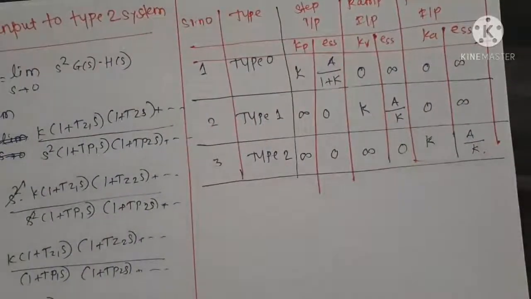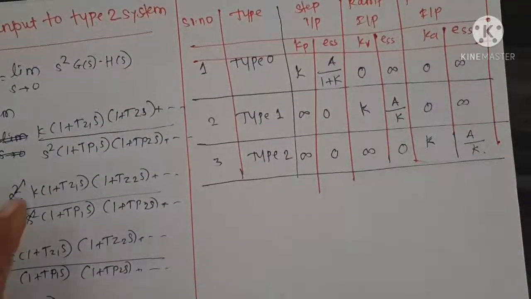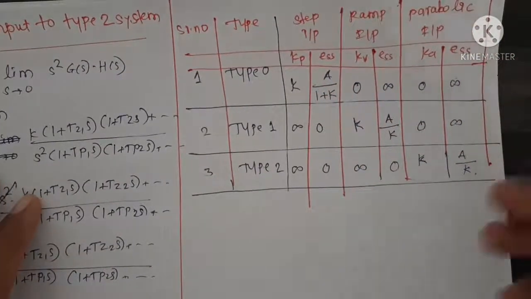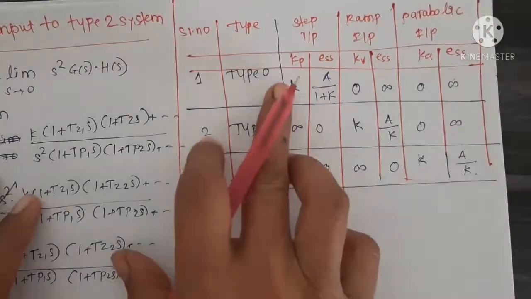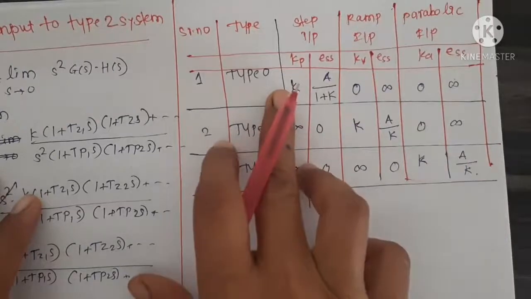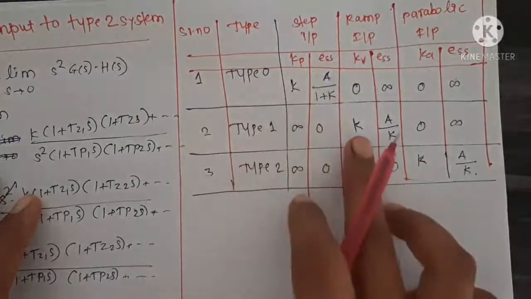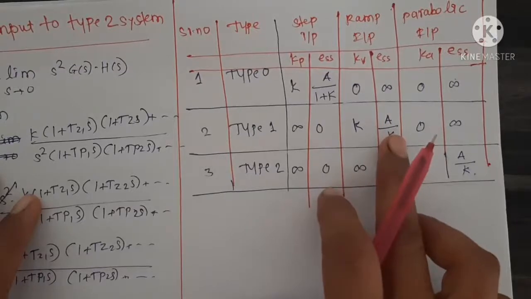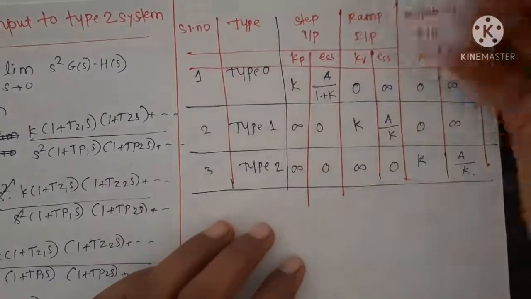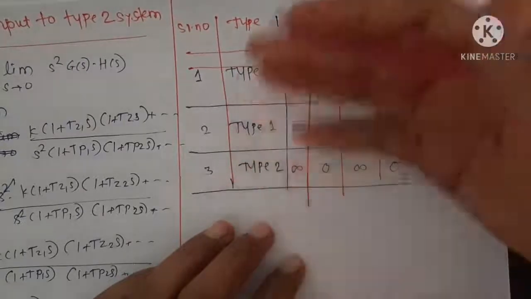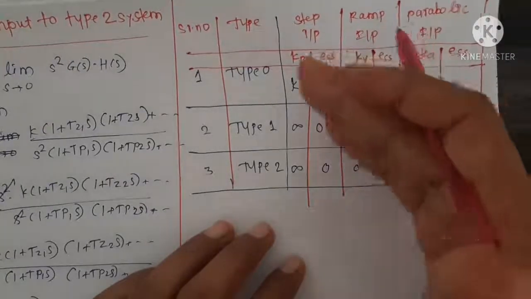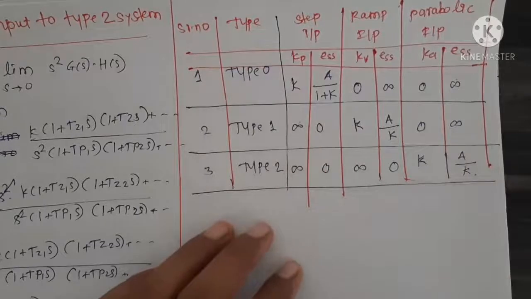So how will you remember this table? There is one trick. Only diagonal elements are present. If you look at the table carefully, you will observe that the diagonal values are K, A upon 1 plus K; after that K, A upon K; same K, A upon K. After that, in the upper triangular part, above the diagonal, 0 and infinity values are present, and in the lower part infinity and 0 values are present.